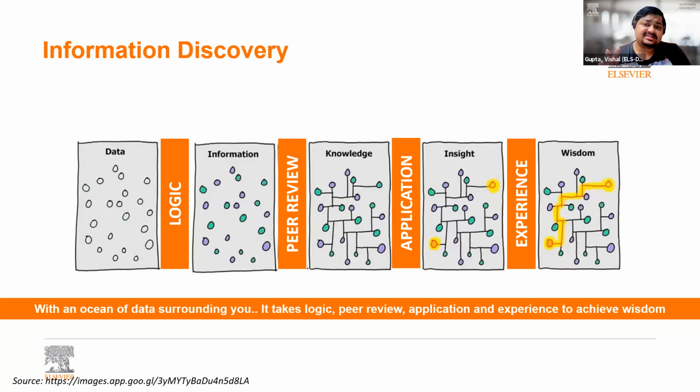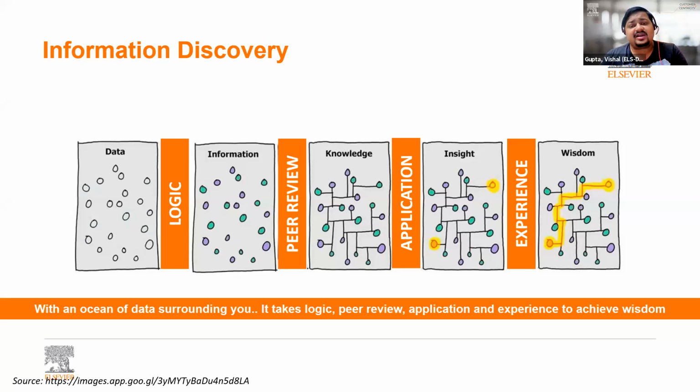So with an ocean of data surrounding you, it takes logic, peer review, application of knowledge and experience to achieve wisdom. Now on this particular graph, there are two very important keywords that you must know: information and knowledge. And there is a thin line that separates both of them. It is called peer review.